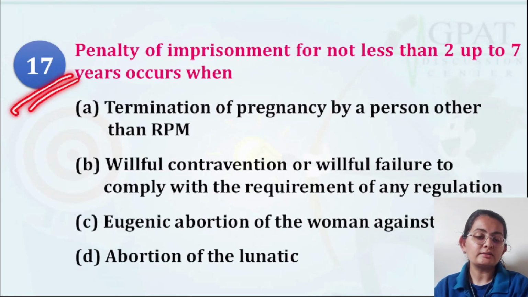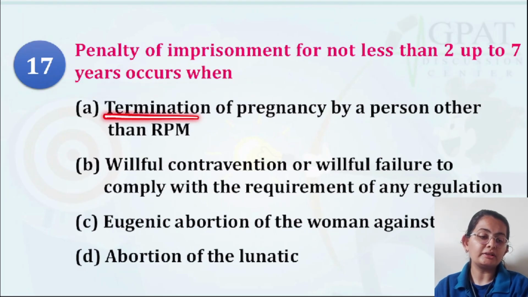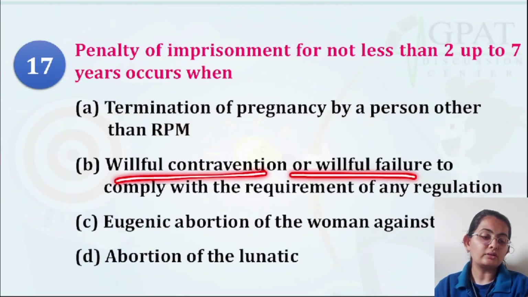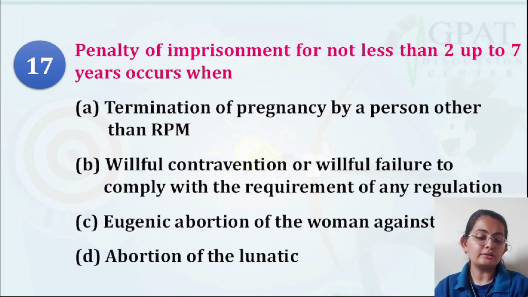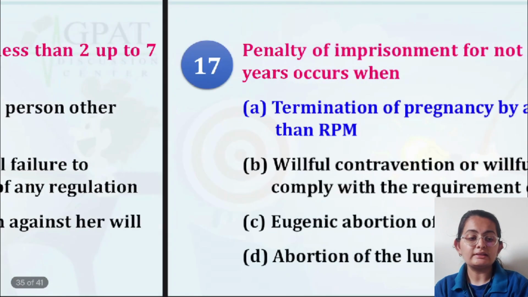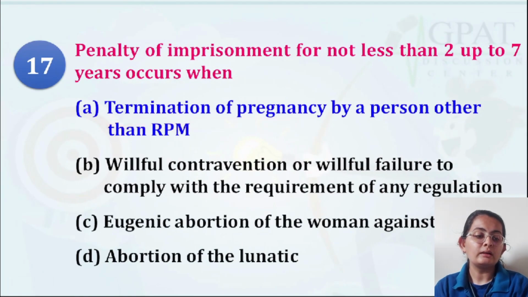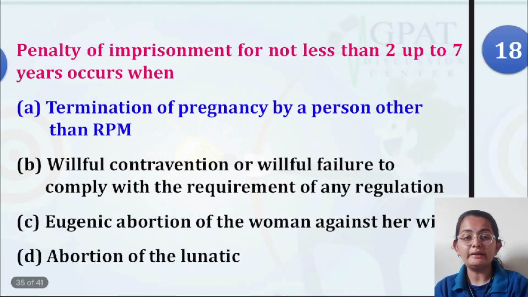Question number 17 is talking about the penalty of imprisonment for not less than 2 up to 7 years. It occurs when: termination of pregnancy by a person other than an RMP, a registered medical practitioner; willful contravention or willful failure to comply with the requirement of any regulation; eugenic abortion of a woman against her will; and abortion of a lunatic, meaning someone who is not stable with their mental health. Not less than 2 up to 7 years. This is a kind of heinous crime. So for termination by a person who is not a registered medical practitioner, this particular penalty will be given.